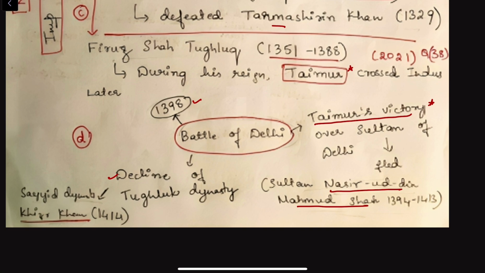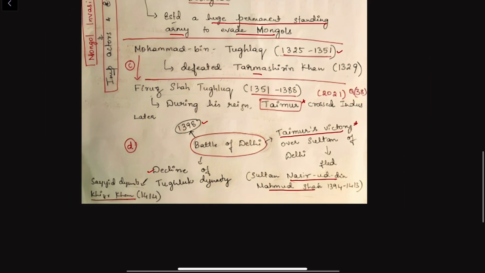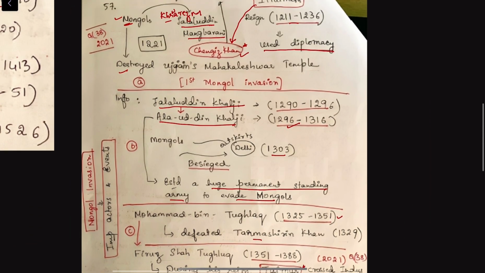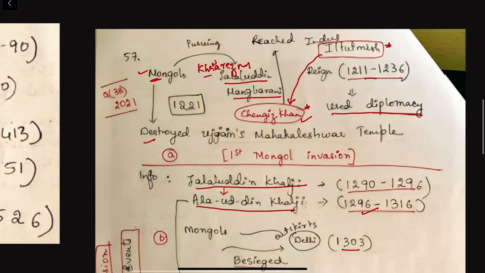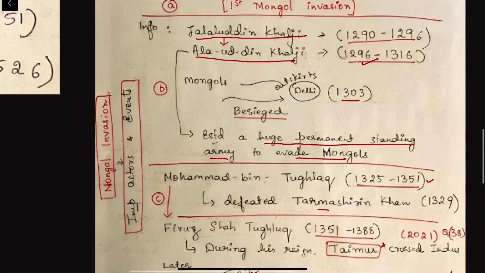This is the comprehensive happenings. Comprehensively we have covered the happenings in relation to the Mongol invasion. First, Chengiz Khan had the intention to attack Delhi, but Iltutmish evaded Chengiz Khan using diplomacy. Then Alauddin Khalji faced constant threats from Mongols, and even Mongols captured Delhi in 1303.